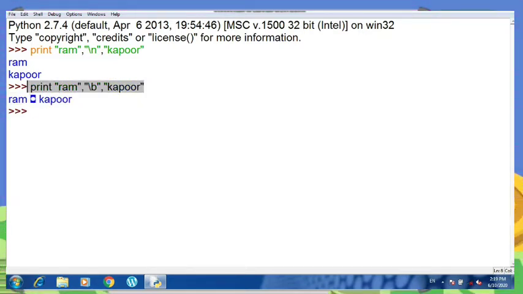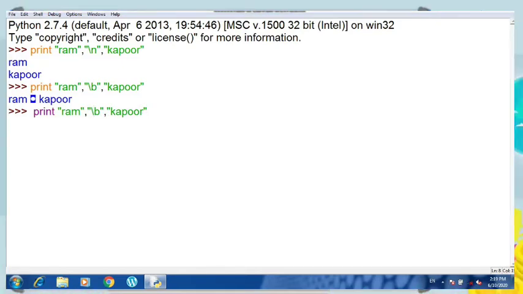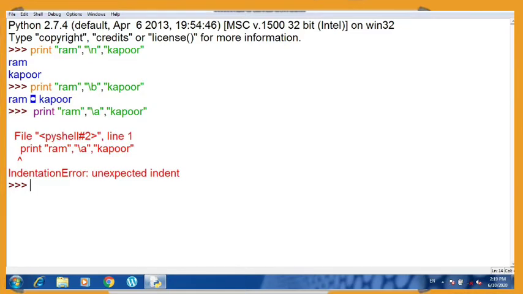The same goes for the ASCII bell, \a. It is also one of the escape sequences, and now I'm printing it. Now what is the error here? Let's see once again. Let me use Ram, comma, \a, comma. Maybe it is an indent error.